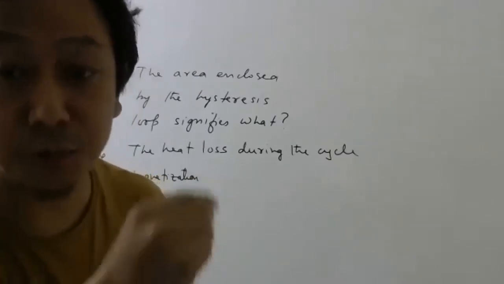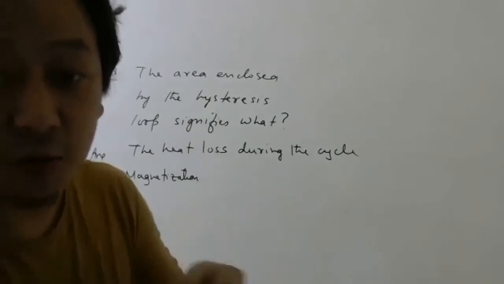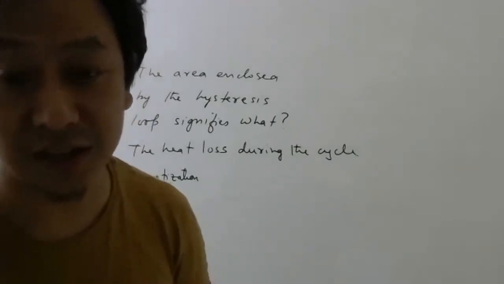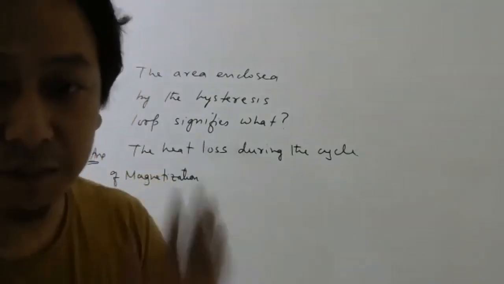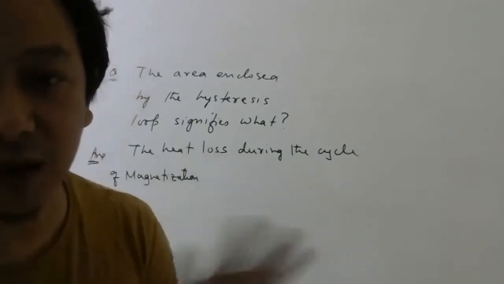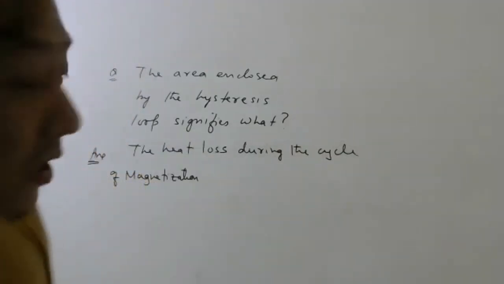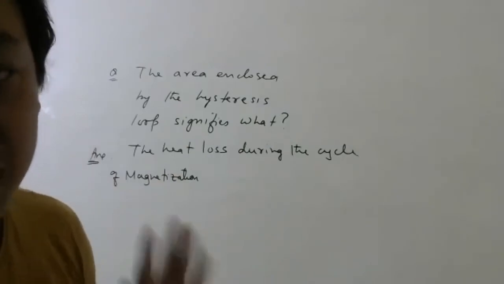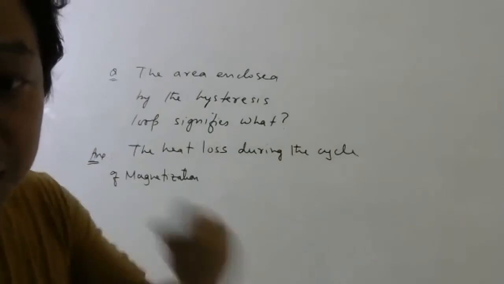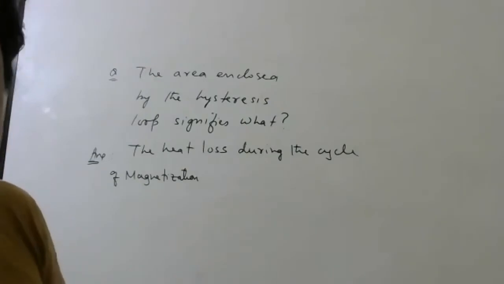However, it is very difficult to prove mathematically to you that the area enclosed by the hysteresis is equal to the heat loss. You can give it a try to prove it mathematically if you are interested. Integration obviously we have to use, but it is not a very easy thing. It is not in the syllabus, neither for the entrance syllabus. So we are not going to do it at present. Let us see if later we get time, we will try to solve it. But at present, we will not spend our time doing that. Is it okay? But try to remember this fact that the area enclosed represents or measures the heat loss during the cycle of magnetization and demagnetization.